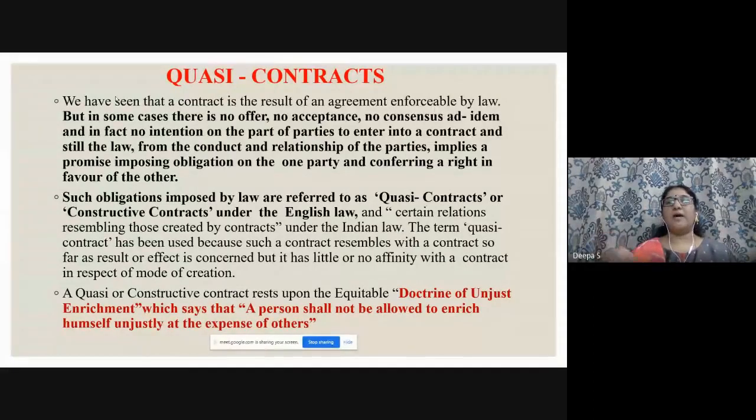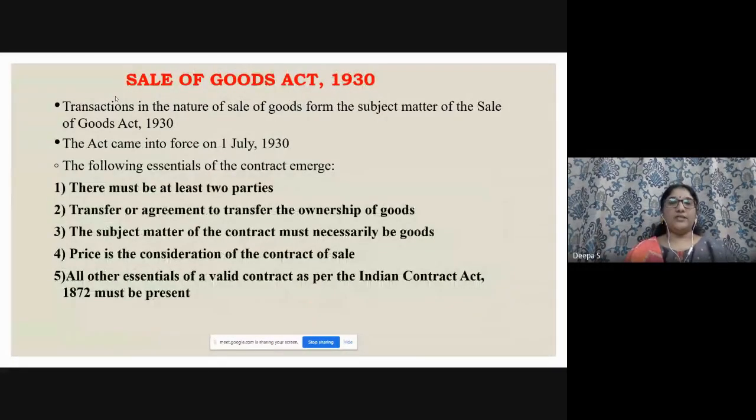In my example, if the person finds the purse and keeps it himself, he shouldn't. He should take appropriate steps to hand it over to the appropriate person. That's what it means, a person shall not enrich himself unjustly at the expense of others. This is called quasi contracts.